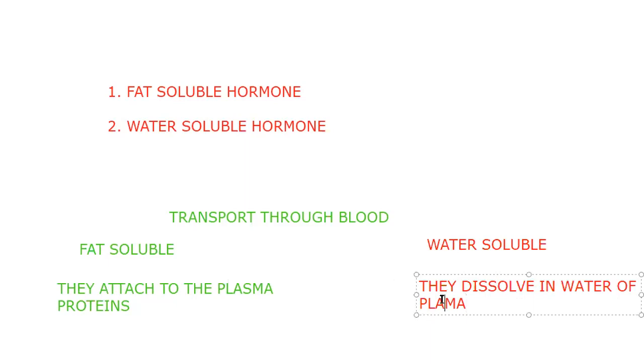Okay, so the second category in this particular case. Now let's talk about the second category. What is the same about fat soluble and water soluble? How do they go into the cell? That matters. How do they enter into the cell? We know the cell is made up of plasma membrane. The fluid mosaic model explains that the plasma membrane is a lipoprotein material. What we said about the hormone is that it moves all over the body, but works only on the target organ.